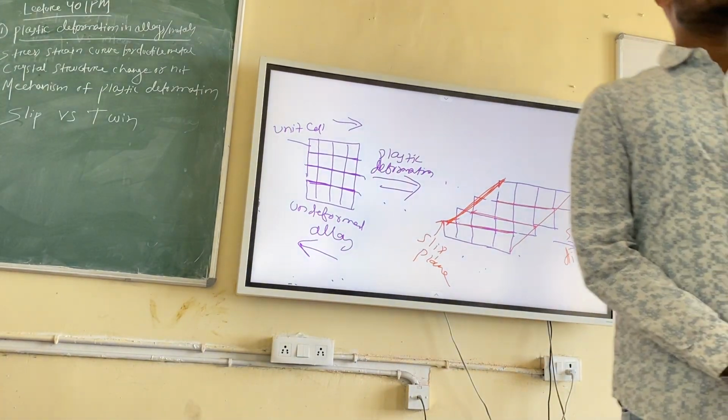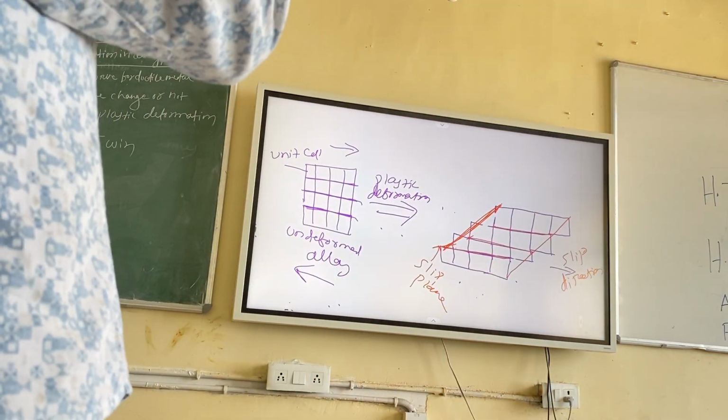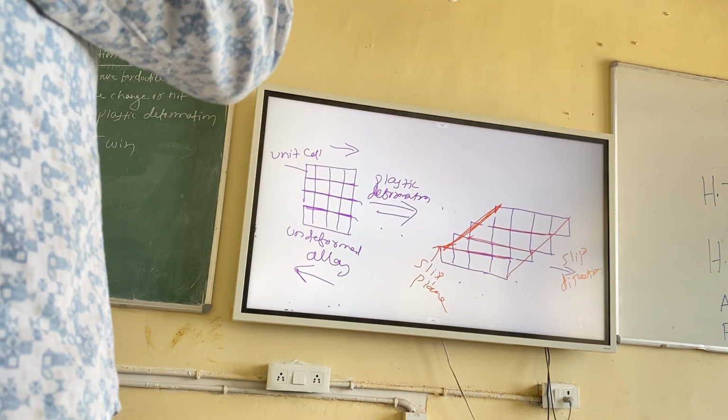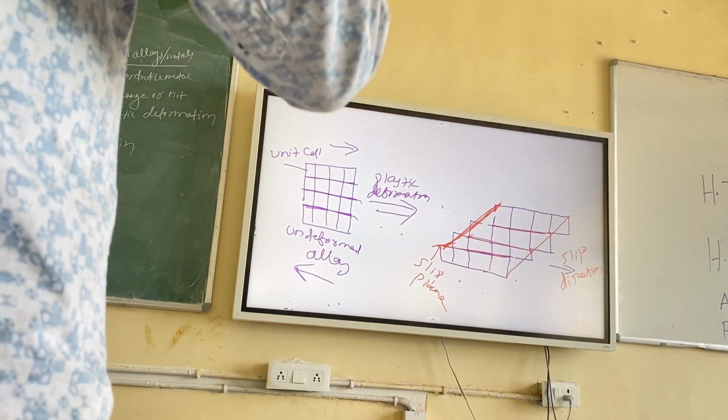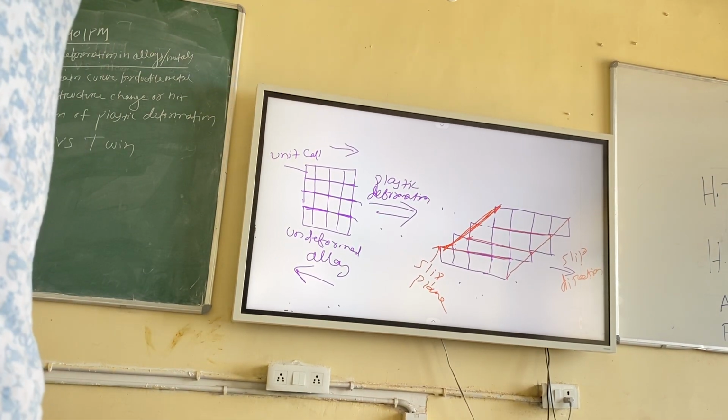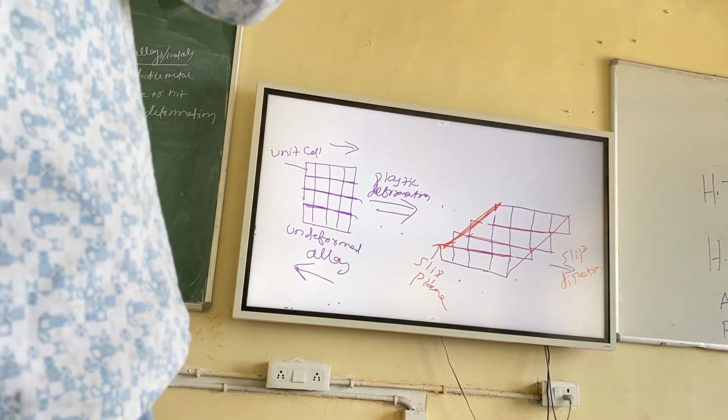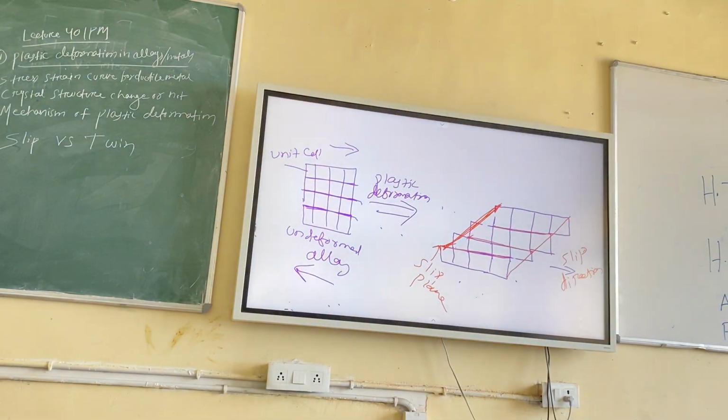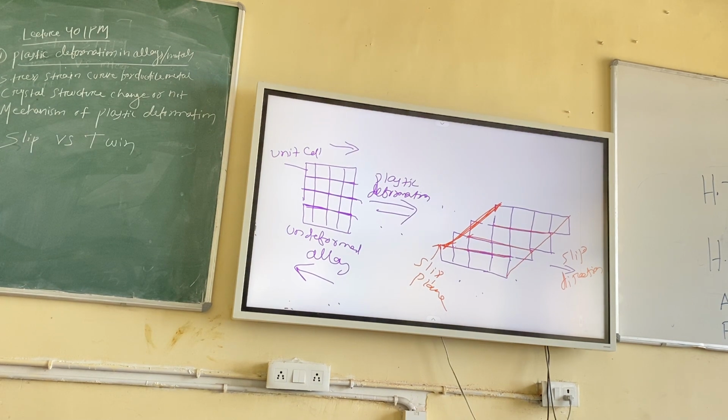And I told you slip occurs if dislocations move or glide, right? And you remember, if a dislocation finally comes out to the surface, what do we get? Anybody remember from the previous lecture? The dislocation will completely come out. It is not hanging inside the material. It is coming out to the surface. It will form a step, like stairs. It will form a step, right? You can check it. In one diagram I have shown you the dislocation coming out completely to the surface.